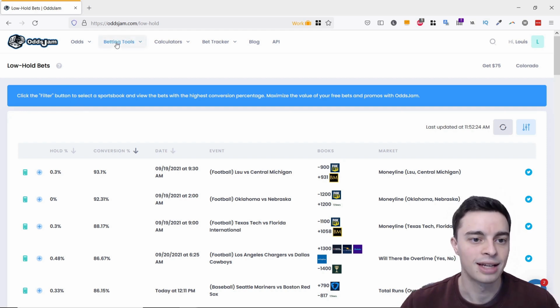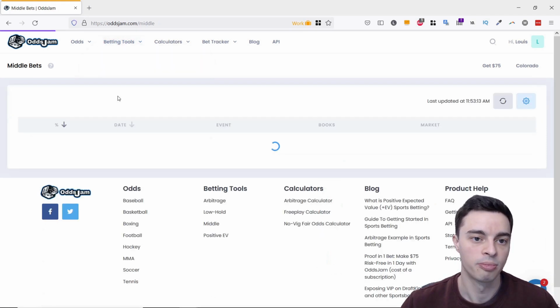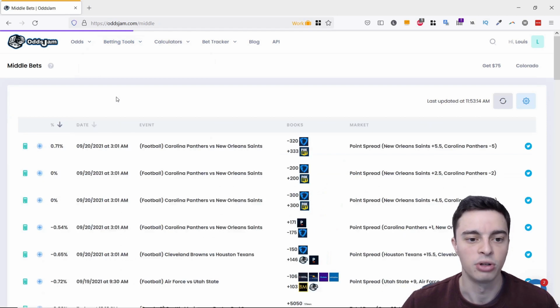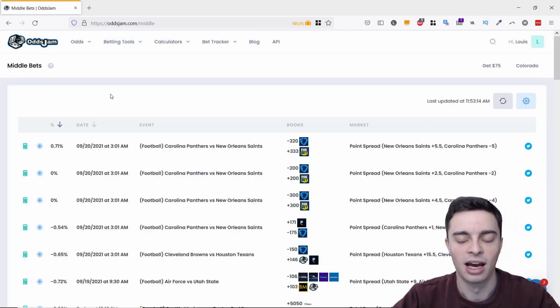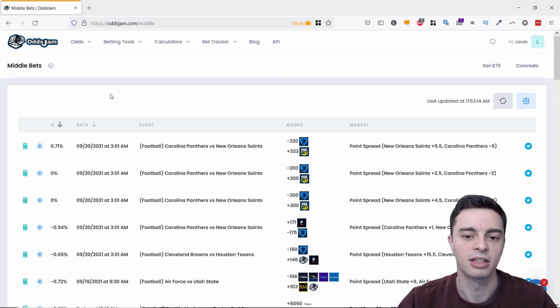Very useful. Next up is the middle section, and this refers to arbitrage middles. And this is basically, if you're not familiar with middles, a middle is basically an arbitrage bet where it's possible to bet on both sides, and of course win regardless of the outcome.